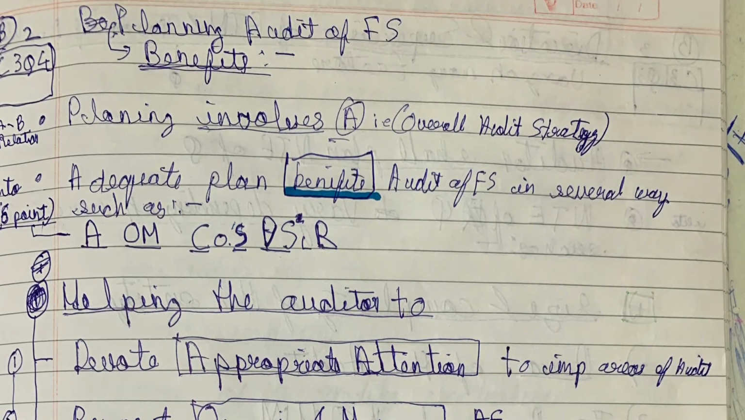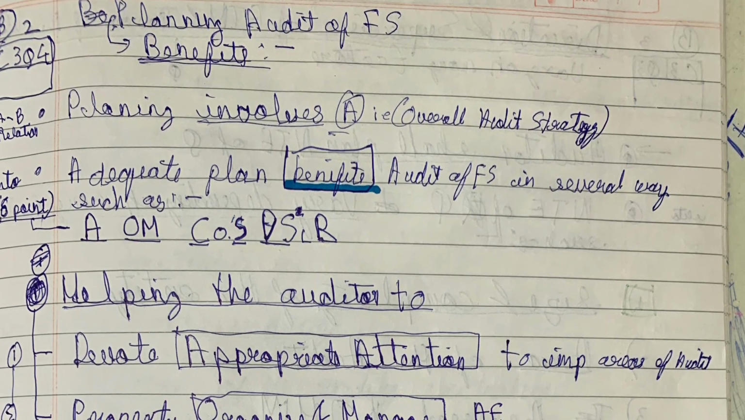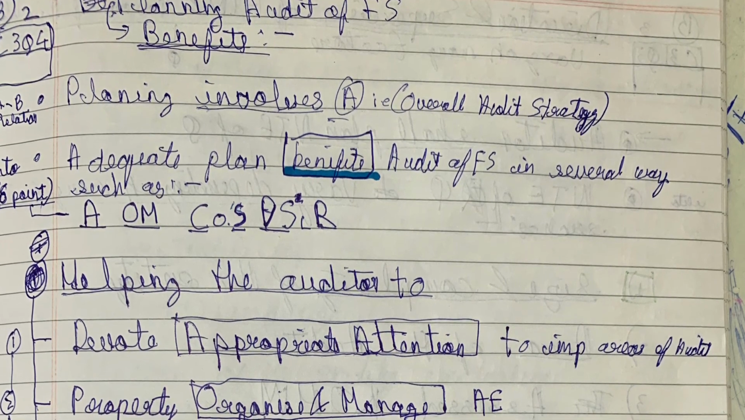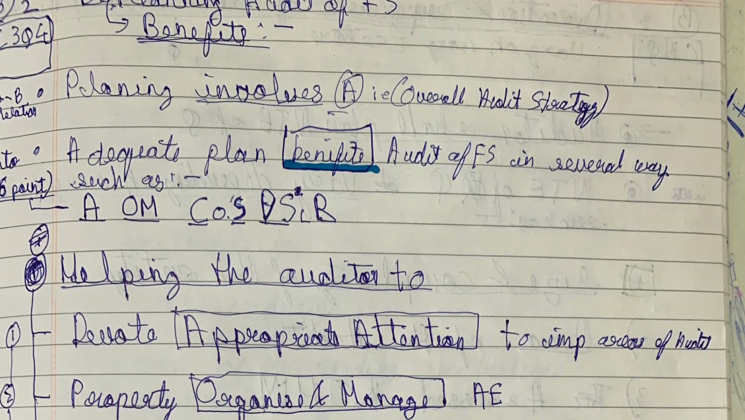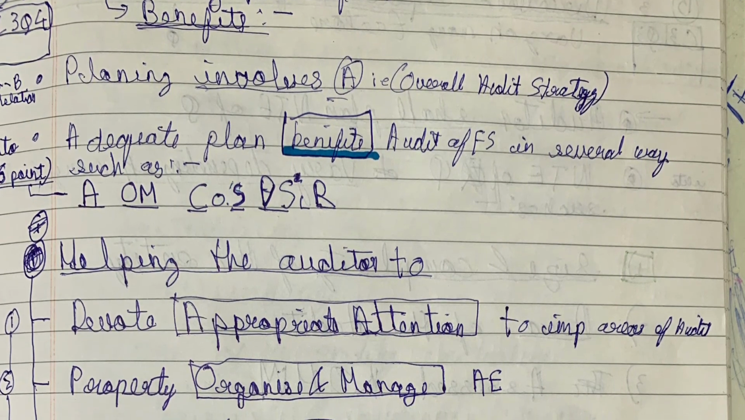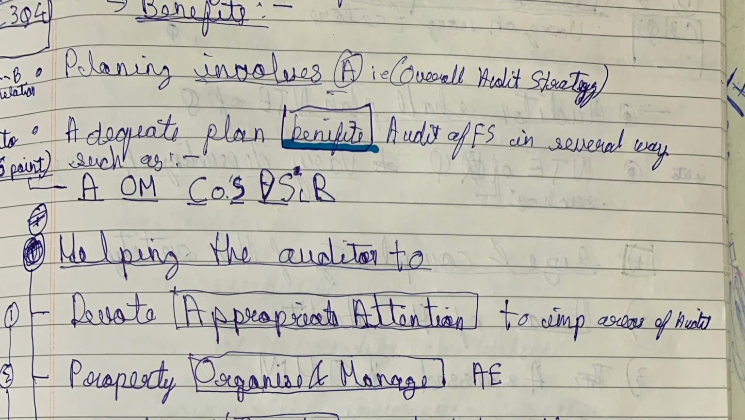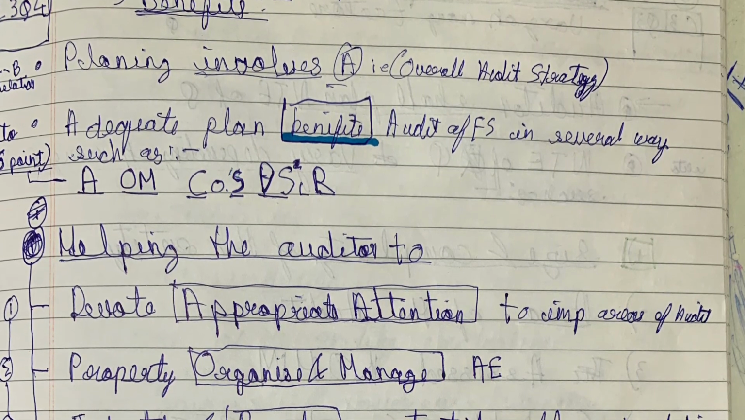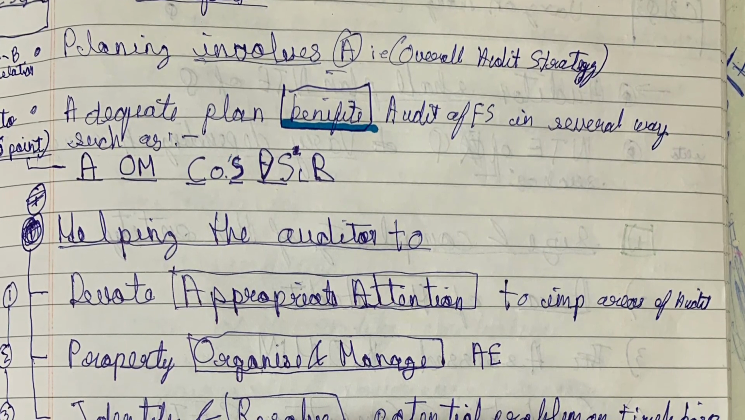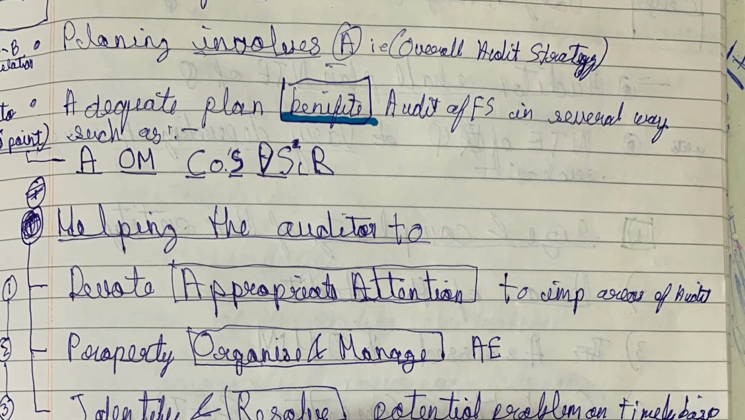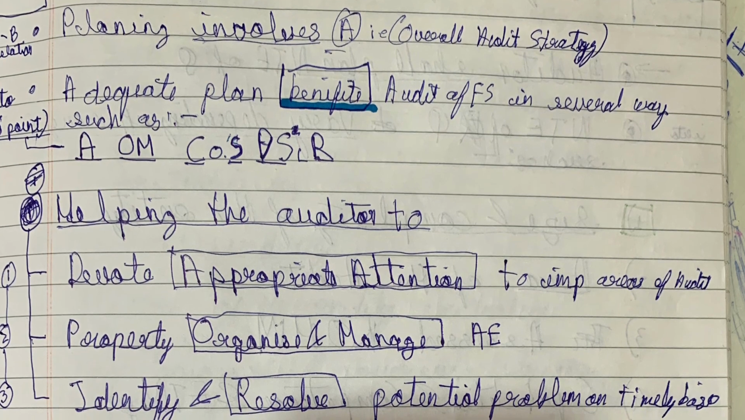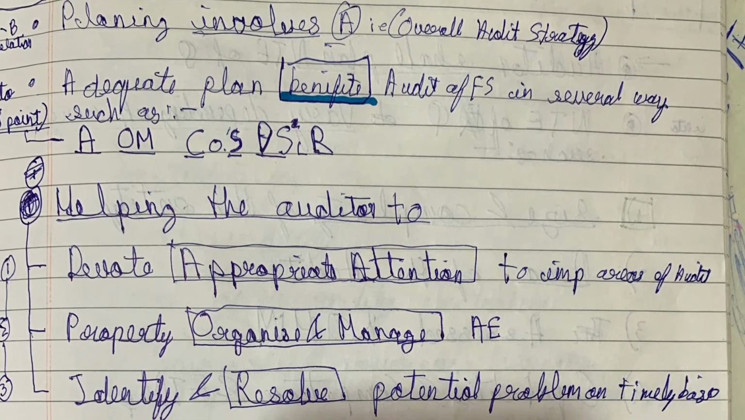Let's move forward to the next question, that is benefit of audit plan. Planning advocate planning benefits audit of financial statement in several ways, such as helping the auditor to devote appropriate attention to important areas of audit, properly organize and manage audit engagement, identify and resolve potential problem on timely basis. These points apply to any plan, not necessarily audit plan. These benefits are of all plans.